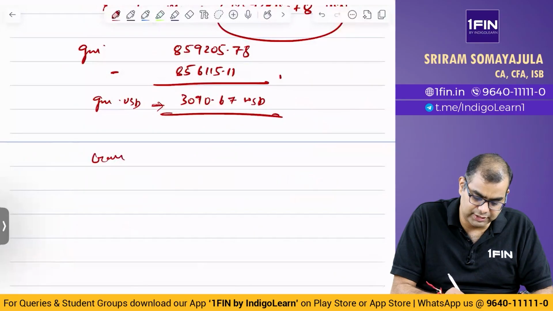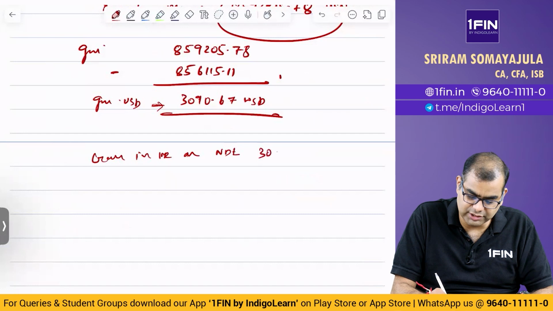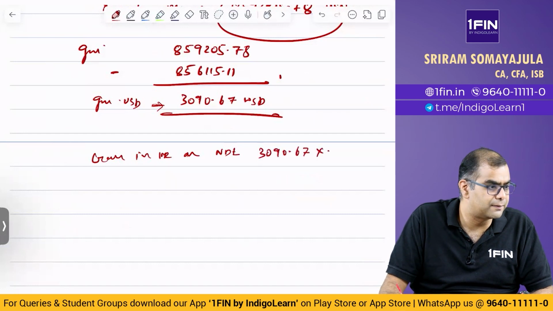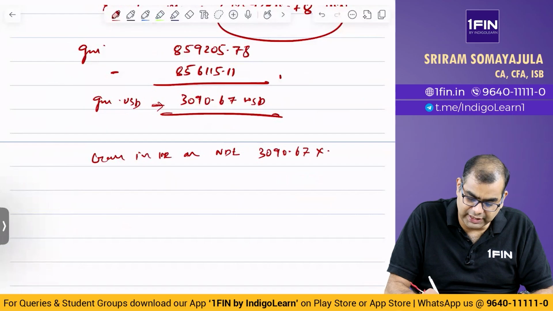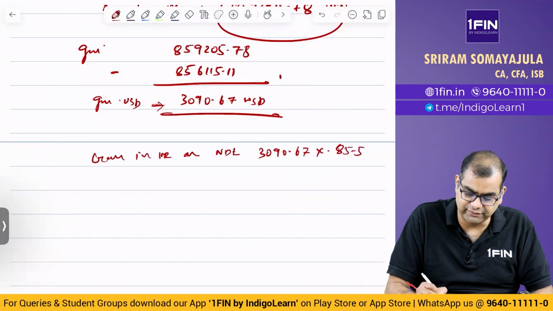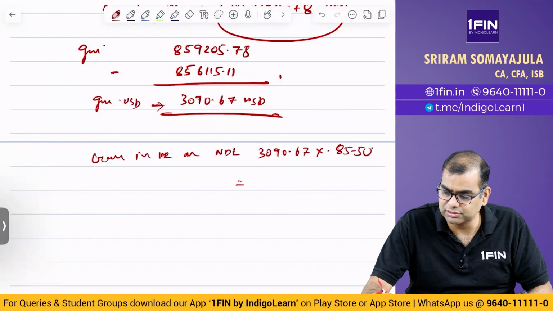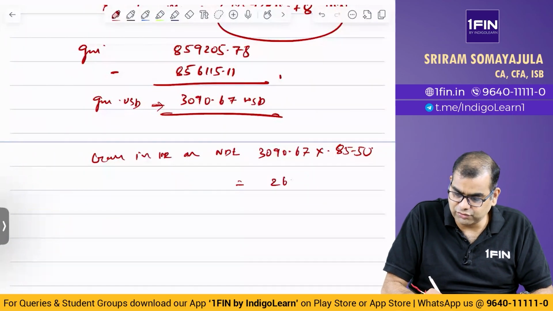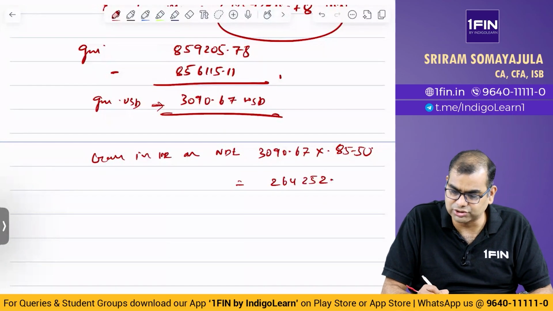Gain in INR on NDF: 3090.67 into 85.50. That gives you 264252, okay, 0.95 is there, and round it off.